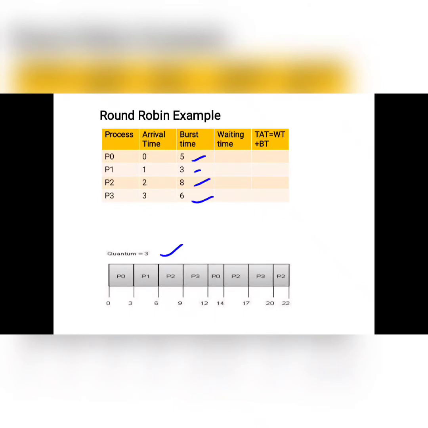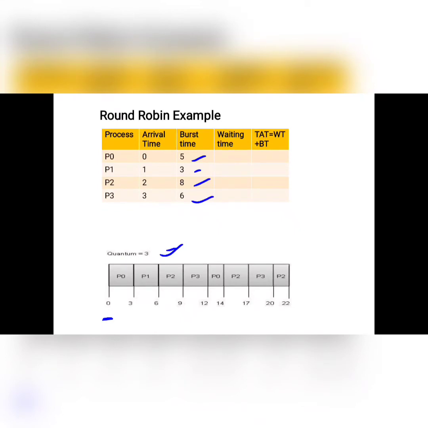If a process is started, it will be executed for the quantum value only. If the burst time is not completed, then after all the other processes have had their quantum, it will start executing again. Let's see how it works. The first process is P0, starting at 0, executing for 3 because the quantum is 3, but the burst time of P0 is 5.